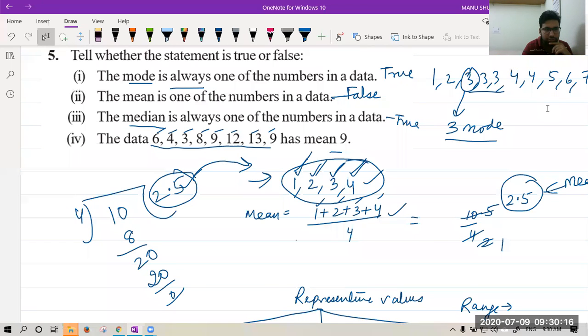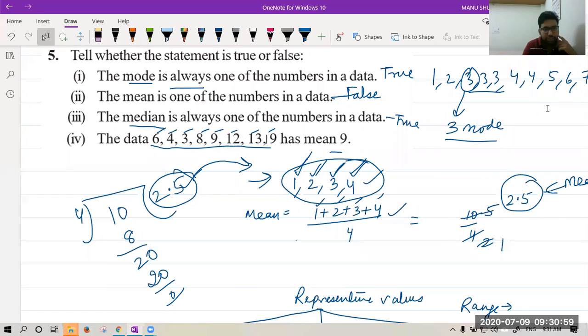So where can we use these representative values? Beta, we use these values at different places. As I told you, for a tailor, he can use the mode for which item to buy more. Okay, Ashmit, yesterday I told you a tailor can use mode to find which item to keep more in the store. Similarly, a car seller will use mode to keep a particular car more in number. Suppose you say Maruti Wagon R is more in demand. So what they will do? They will manufacture more Maruti Wagon R than other cars. Okay, that is the thing.